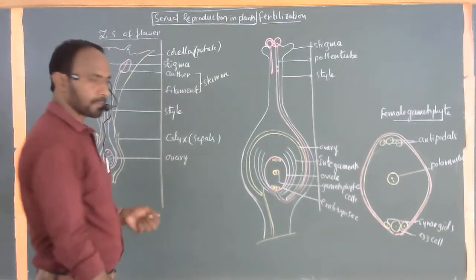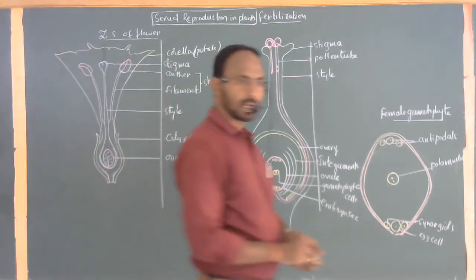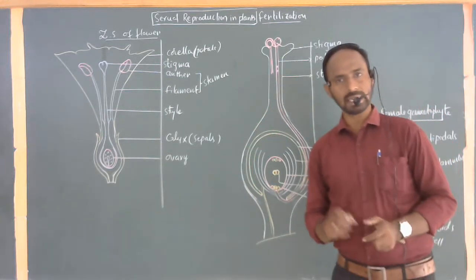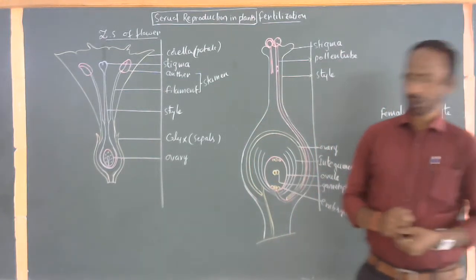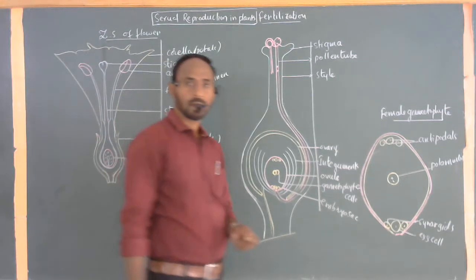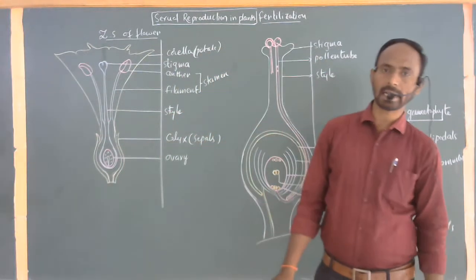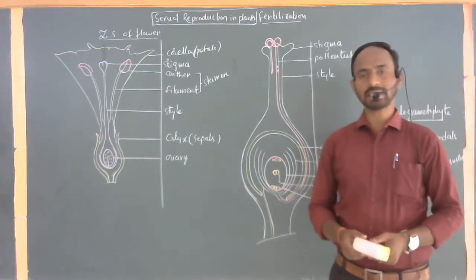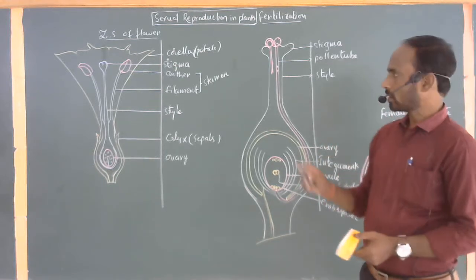You know clearly, basically reproduction is of two types: asexual reproduction and sexual reproduction. In asexual reproduction, sexual organs are not directly involved. In sexual reproduction, the involvement of sexual organs is very clear.